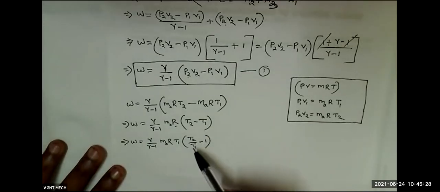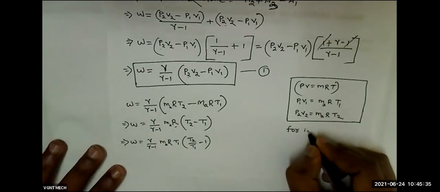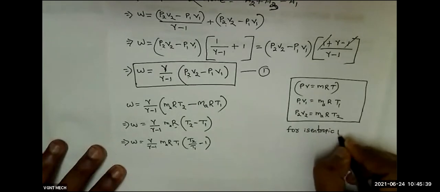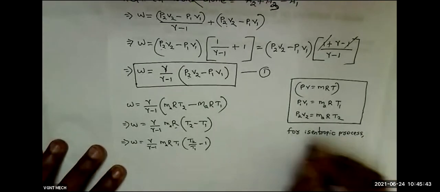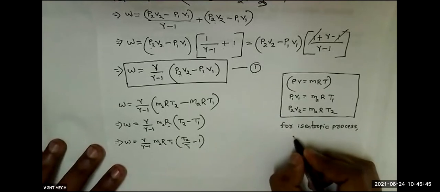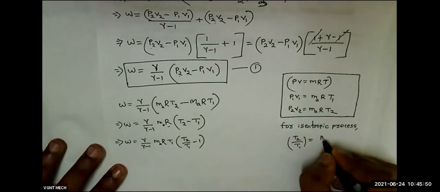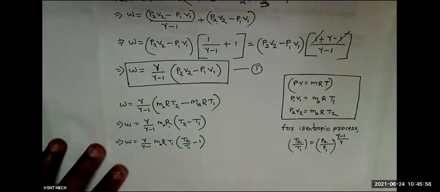And what is the relationship between temperature and pressure for an isentropic process? For isentropic process in unit 5 already we have studied. For isentropic process, the relationship between temperature and pressure: T2 by T1 is equal to P2 by P1, all to the power gamma minus 1 by gamma, right?